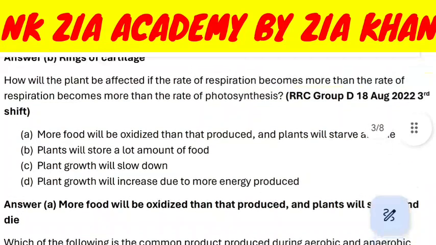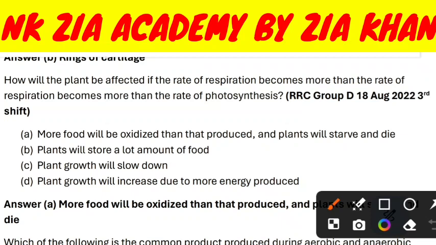How will the plant be affected if the rate of respiration becomes more than the rate of photosynthesis? More food will be oxidized than that produced, and plant will starve and die. Plants will store a lot amount of food. Plant growth will slow down. Plant growth will increase due to more energy production. Answer: more food will be oxidized than produced, and plant will starve and die.